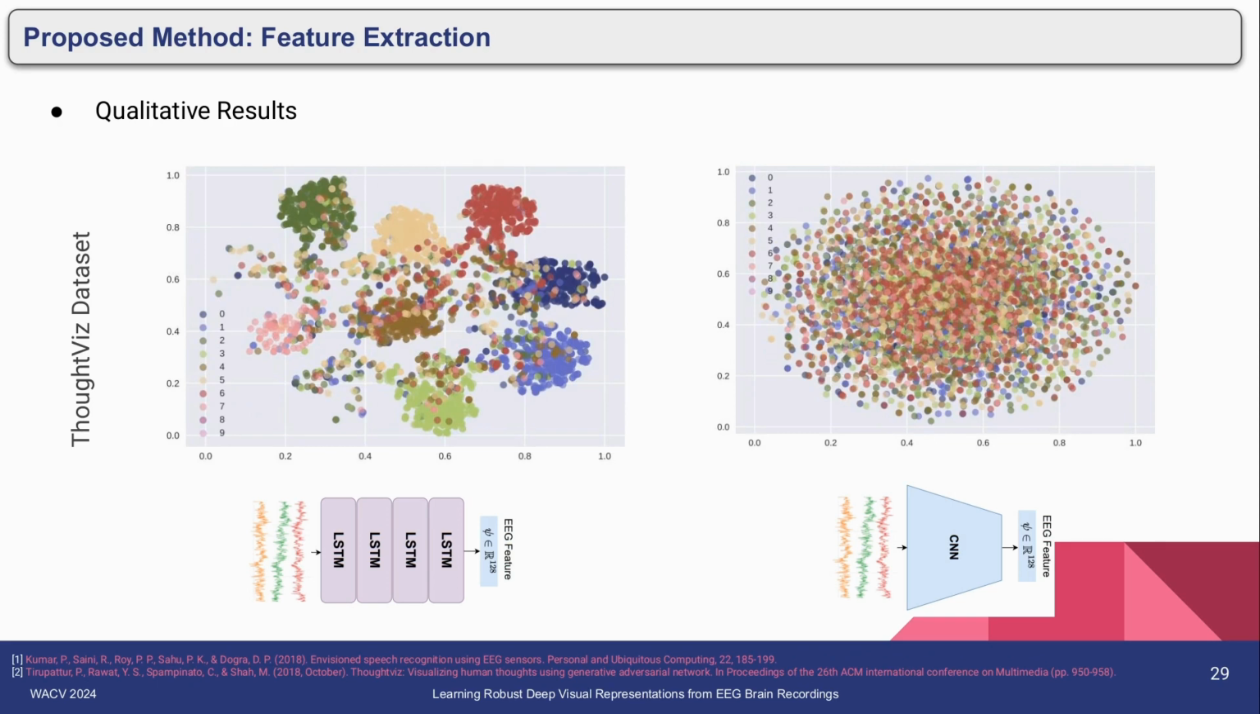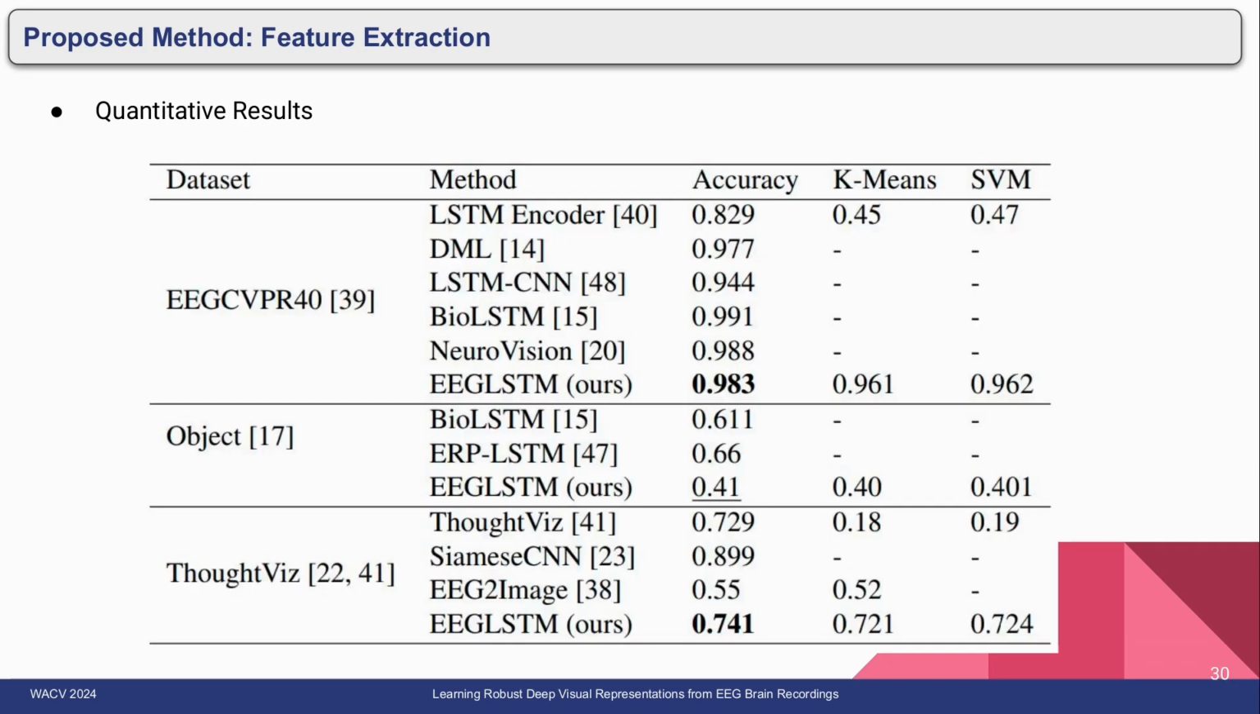But with the CNN, it has become more and more diluted. These are the quantitative results for the feature representation. Our method is very close to the state-of-the-art methods. In terms of feature representation, we also perform k-means clustering and linear evaluation.